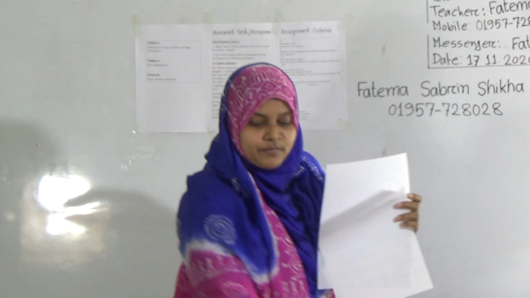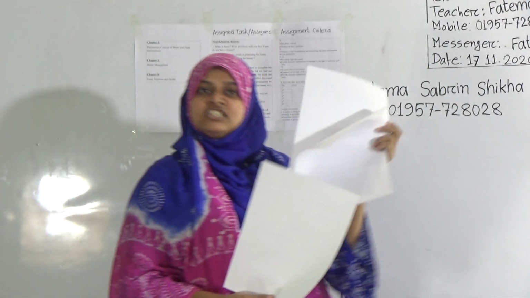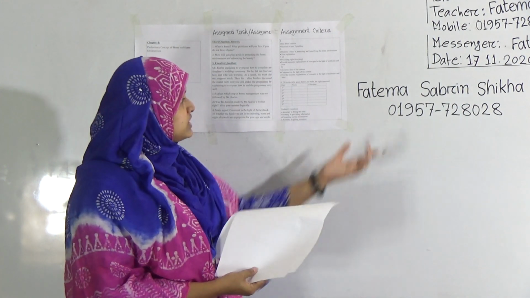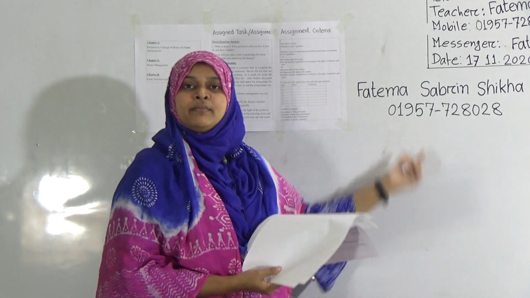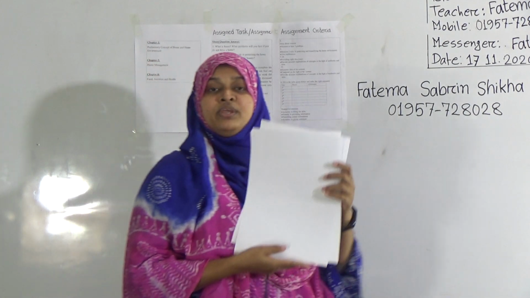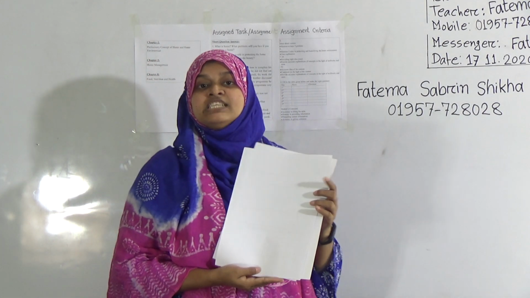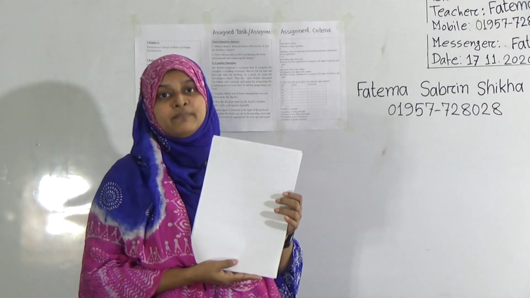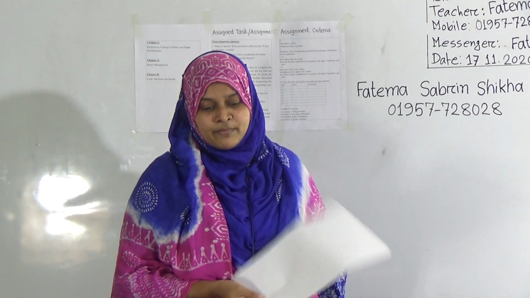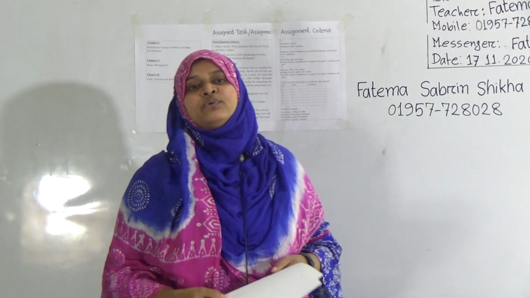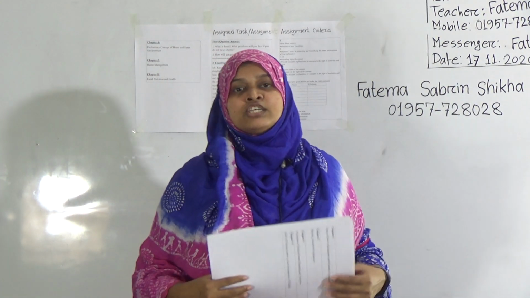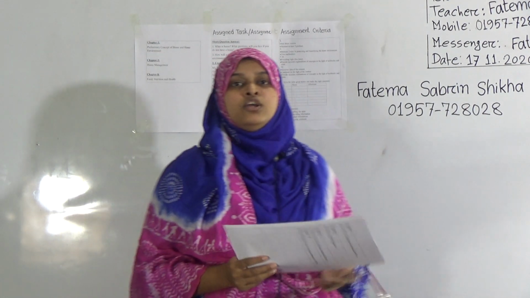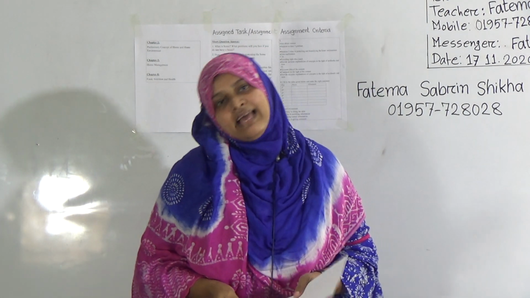And in page number 3, you have to give the teacher's information. That means the teacher's name and the teacher's phone number. In page number 3, write whom you are submitting the assignment to. This is very important. That means the teacher's name and phone number. And from the next page you can start writing the answers of the assignment. Give number 1, 2, 3, and then no need to copy the question, then write the answer.